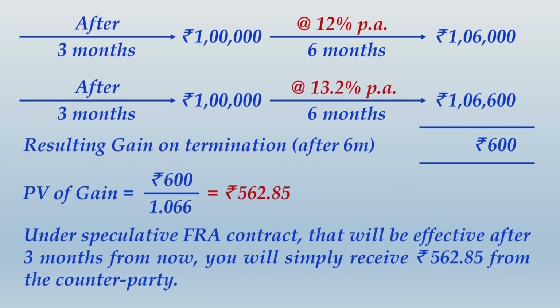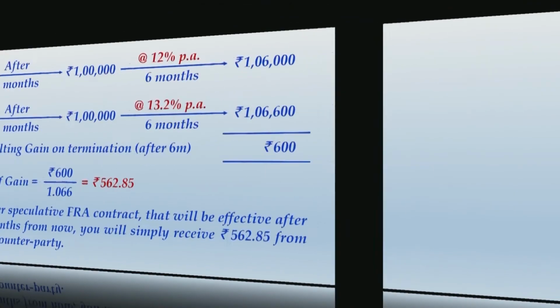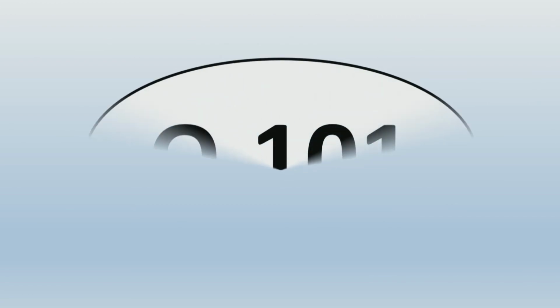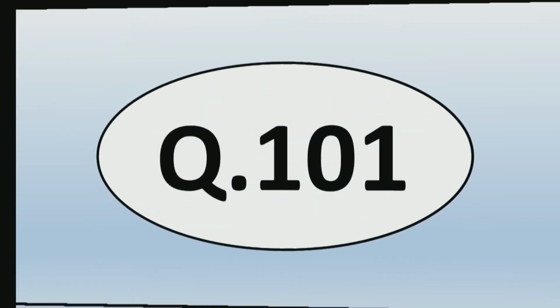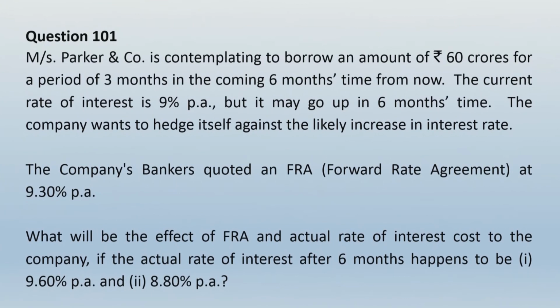Alright friends, you would have finished writing this. Let us move ahead and take up another question, that is question number 101. Now what is given over here? Messrs Parker and Company is contemplating to borrow an amount of rupees 60 crores for a period of 3 months in the coming 6 months time from now. The current rate of interest is 9% per annum, but it may go up in 6 months time. The company wants to hedge itself against the likely increase in interest rate.